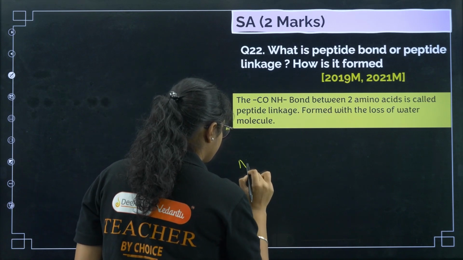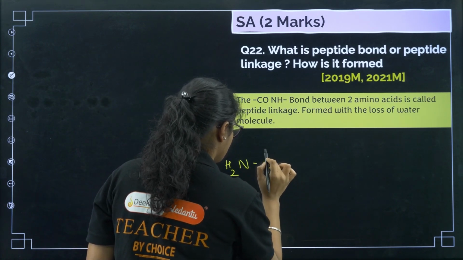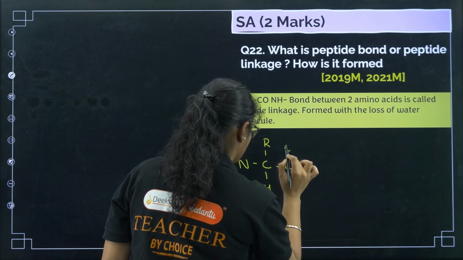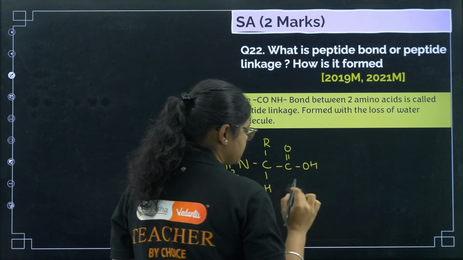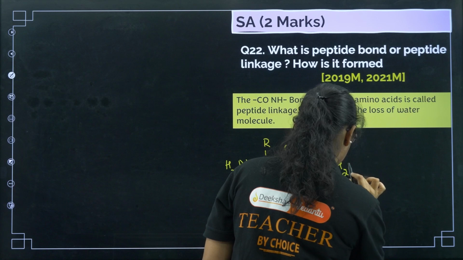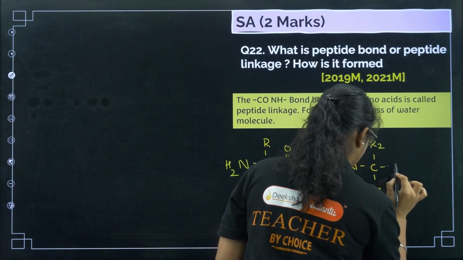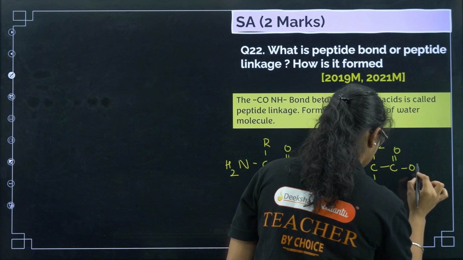So we have NH2, CRH and COOH, okay. This is the first amino acid, and here we have NH2, C, R2, H and COOH, okay.